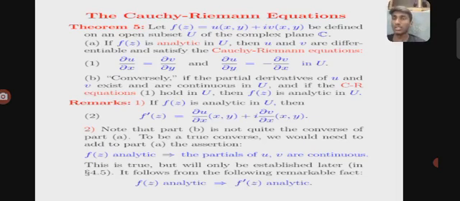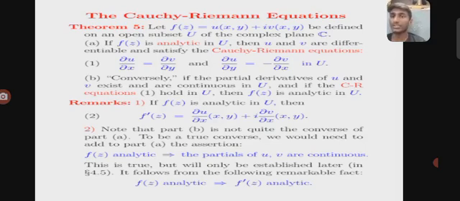Coming to the Cauchy-Riemann equations, let us see the theorem. Let f(z) equal u(x,y) plus i v(x,y) be defined on an open subset U of the complex plane C. If f(z) is analytic in U, then u and v are differentiable and satisfy the Cauchy-Riemann equations: dou u by dou x equals dou v by dou y, and dou u by dou y equals minus dou v by dou x in U.